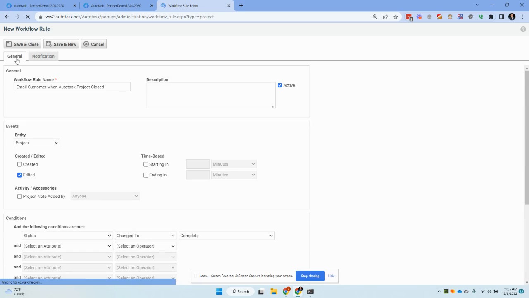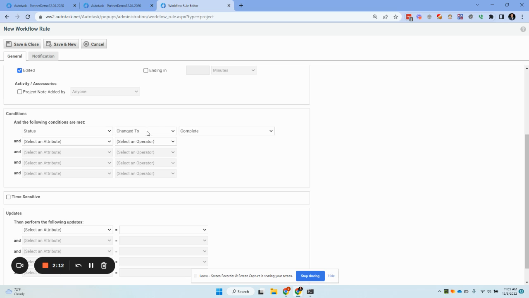Again, remembering that the most important thing you want to do is make sure you have a change to here. That ensures that this workflow only triggers when the project is transitioning from one state to the next, not just that it's inside of that state when a change is made.